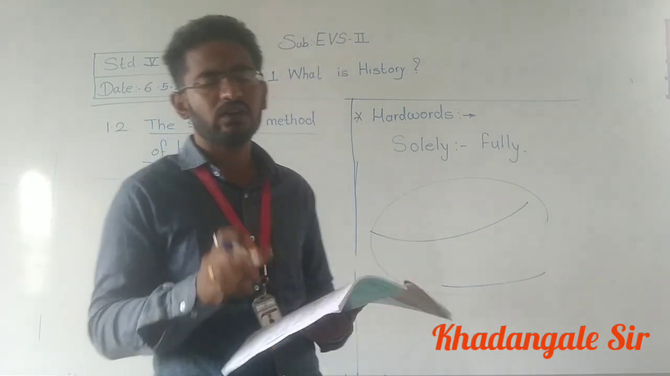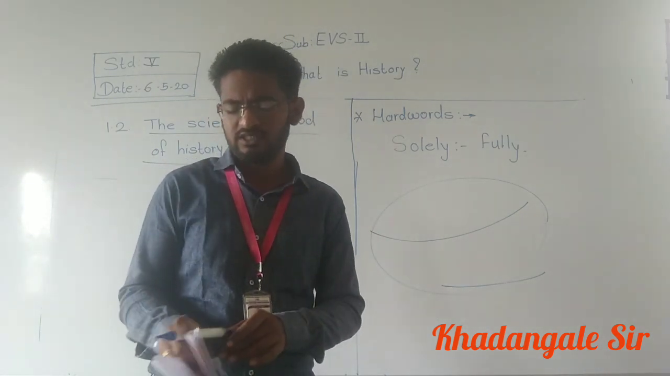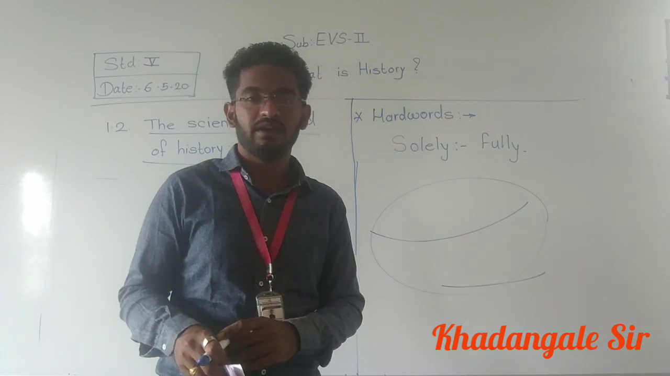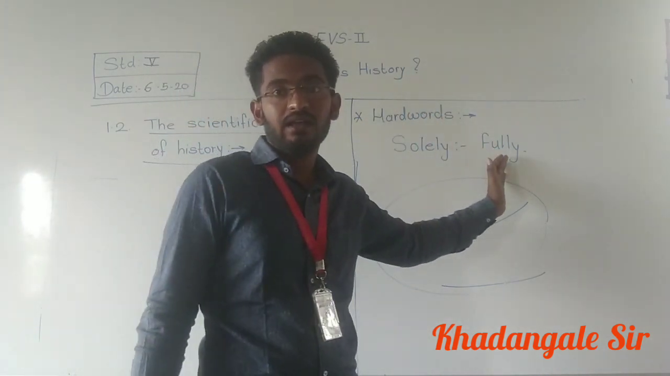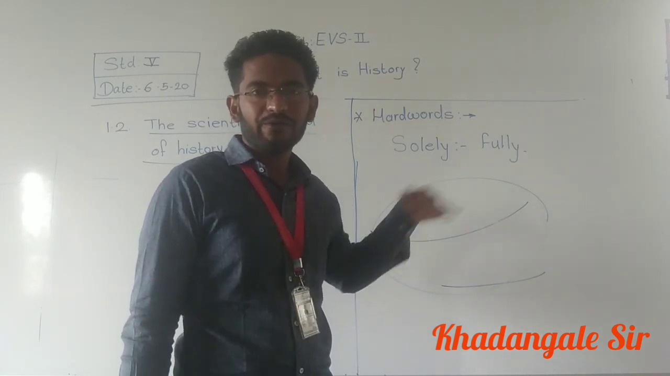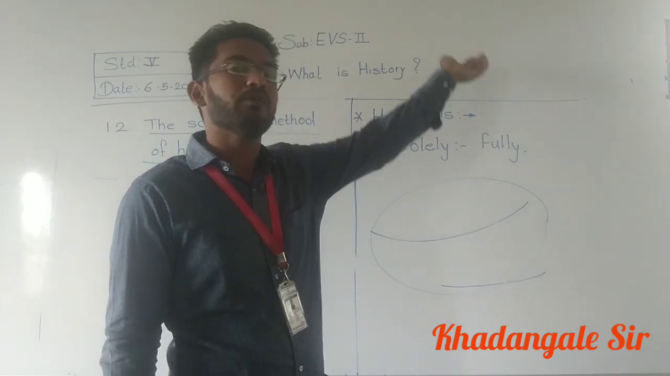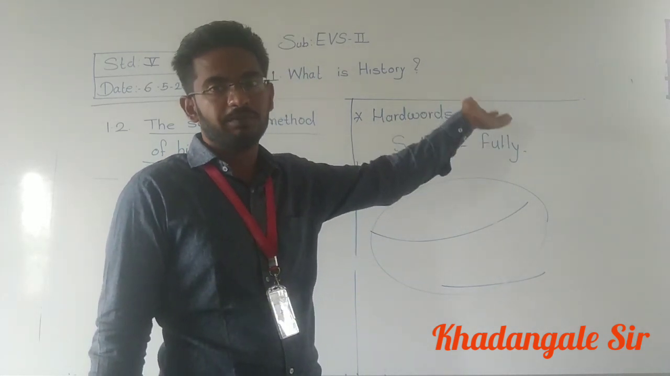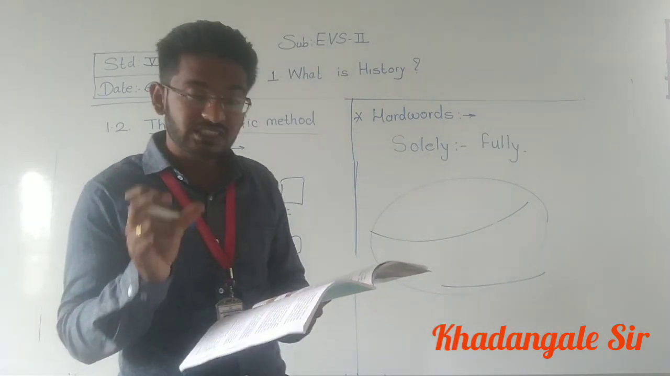Yesterday in standard 4th we learned there are three types of period. First one was ancient period, second one was medieval period, and third one was modern period. Okay, now we are in modern period. Shivaji Maharaj was in medieval period, and before that was ancient period.